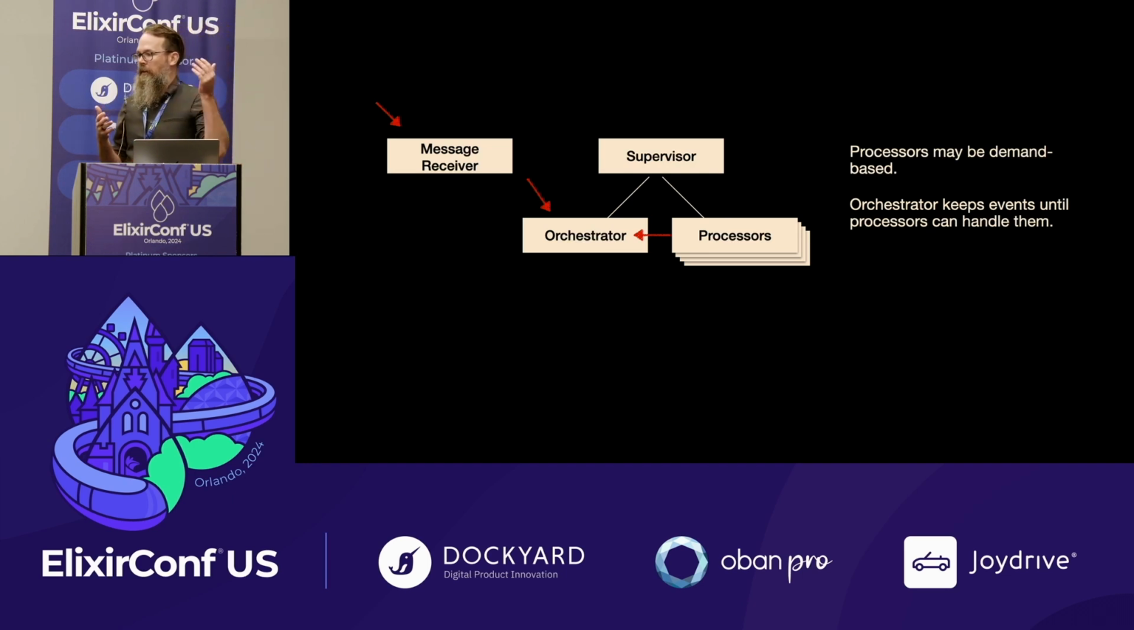And if the demand and the forwards pressure are mismatched, maybe the orchestrator saves off, keeps the new events in its state until there's enough demand to handle them. And this is Broadway. Actually, GenStage introduces a couple more layers of supervisors and things between the consumers and the producers. But at a high level, this is what it's doing.